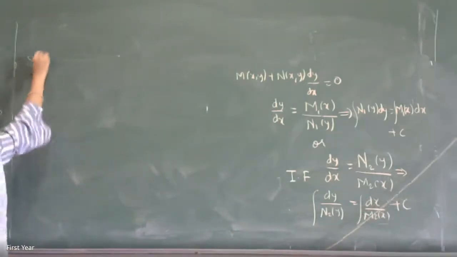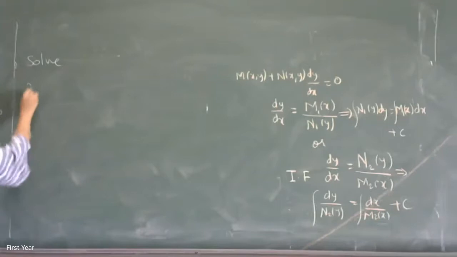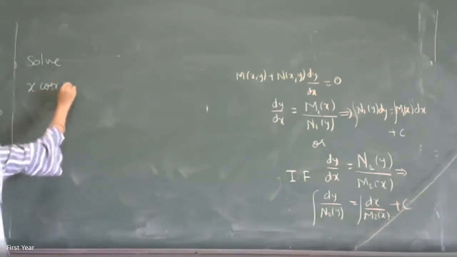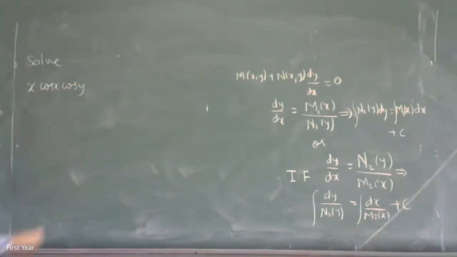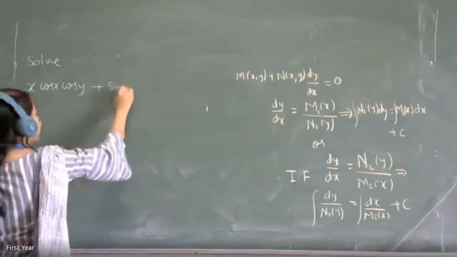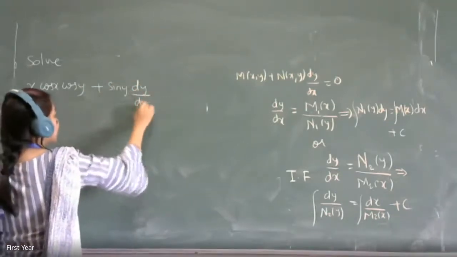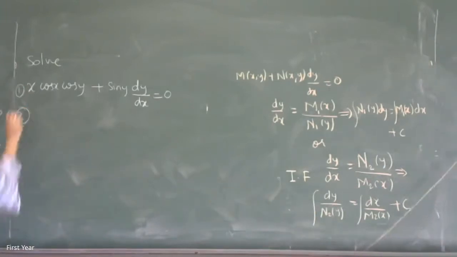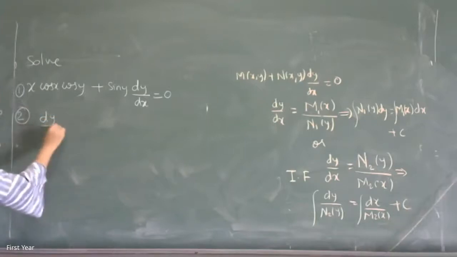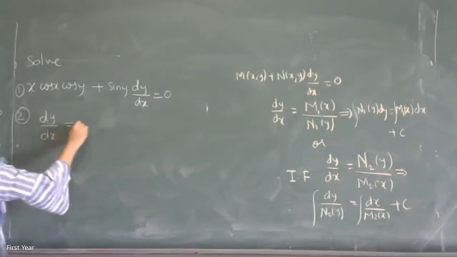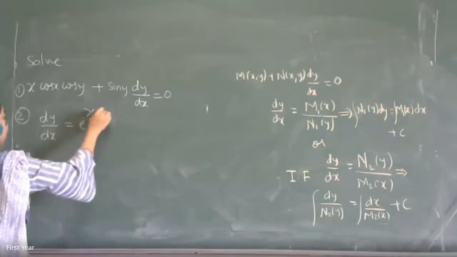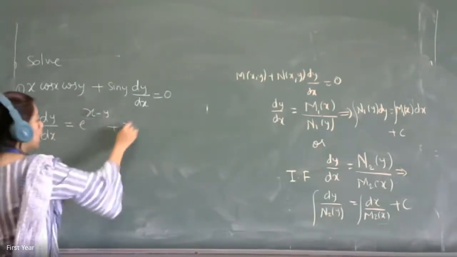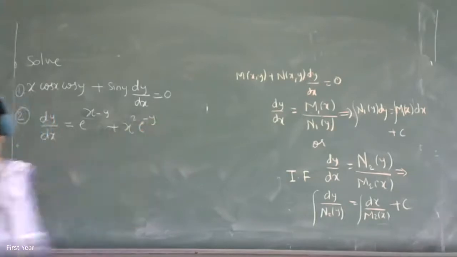Now the question will be like this: solve x cos y plus sin y dy by dx is equal to 0. I will give you two questions. The second one is dy by dx is equal to e raised to x minus y plus x square e raised to minus y.